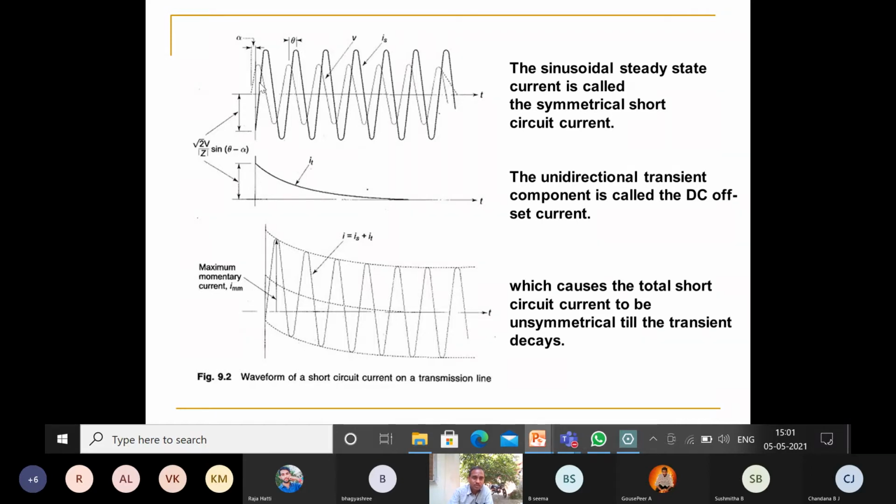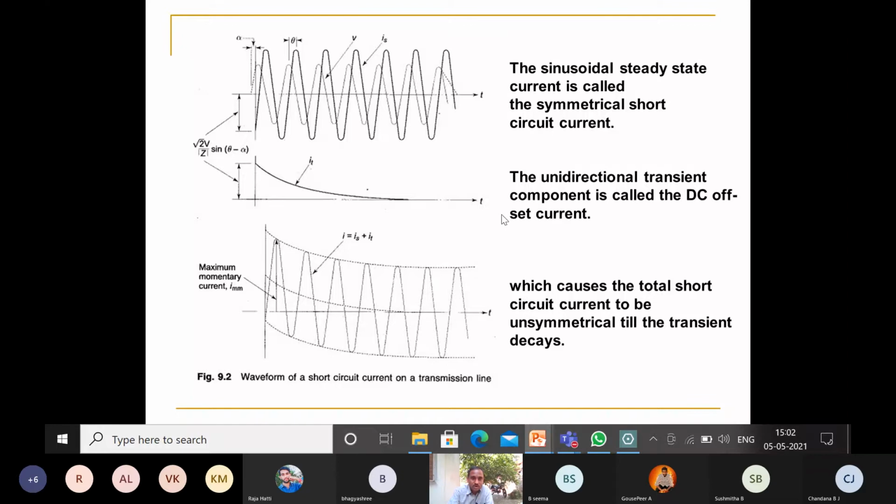At the time of closing of the switch, alpha controls the voltage wave, as we have explained. And the unidirectional transient component, which we said is IT of t, is a continuously decaying component with respect to time. This unidirectional transient component is called the DC offset current.